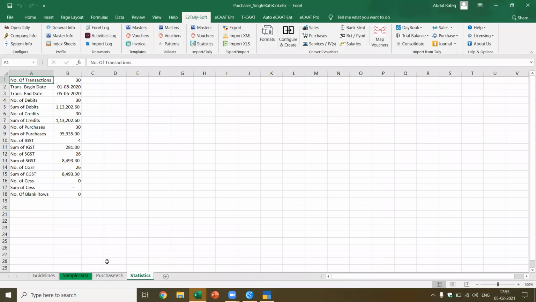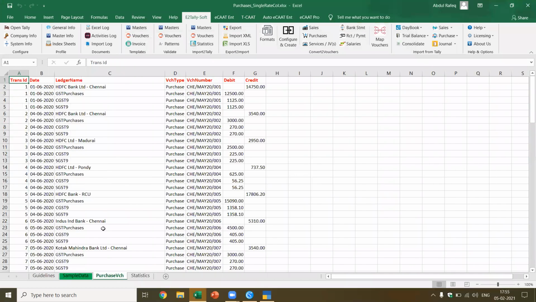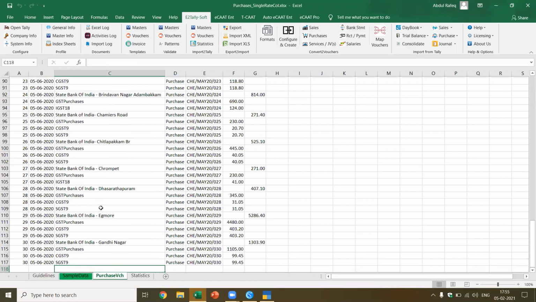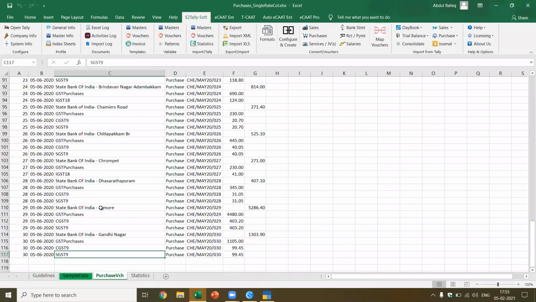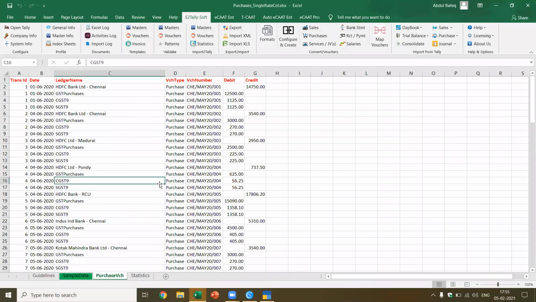Now see, this is what has been created. Now see the format of the data. I've been able to convert this, and it's ready to import now. How do I import? Now you already know I have to go to import Tally vouchers. Before that I validate. So if there are any new ledgers not available, it'll do the validation and tell you this ledger is not available, or the voucher type is not available, or there is any issue, the voucher number doesn't tally, or the debit and credit doesn't tally. It'll give you the error message. You can rectify and import it.